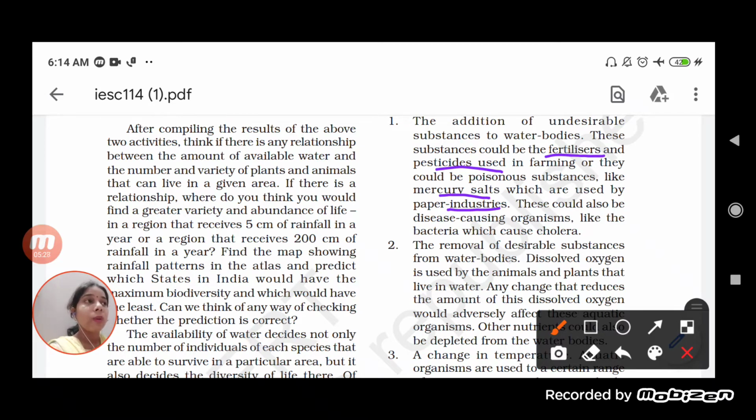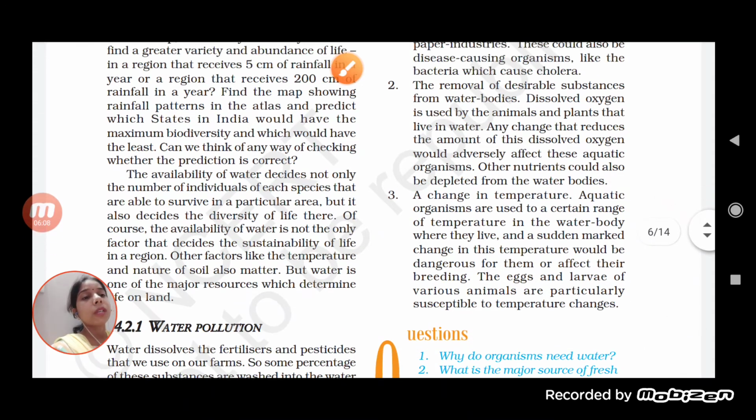So these will make the water very toxic, because they themselves are very poisonous. The organisms present in it, if they consume such water, will die. Not only this, there could also be disease-causing organisms like bacteria which cause cholera. We know that cholera is a waterborne disease. It means the bacteria of cholera can easily survive in the water, and that can result in a disease. Then the next one is the removal of desirable substances from water bodies.